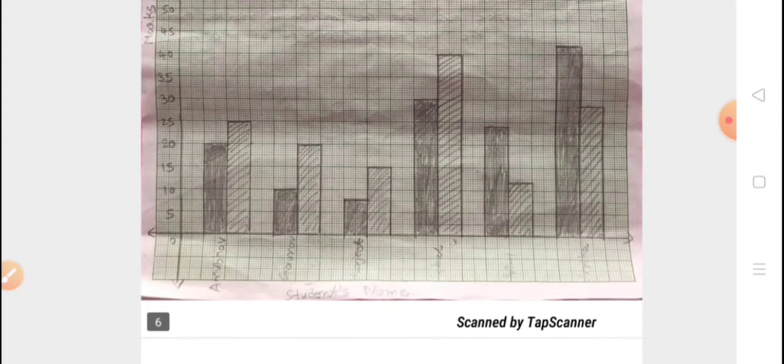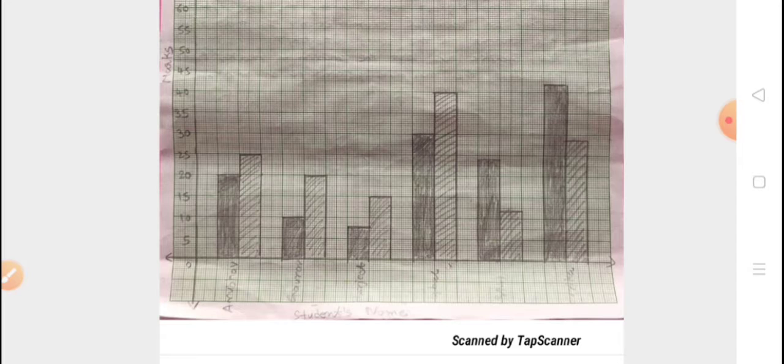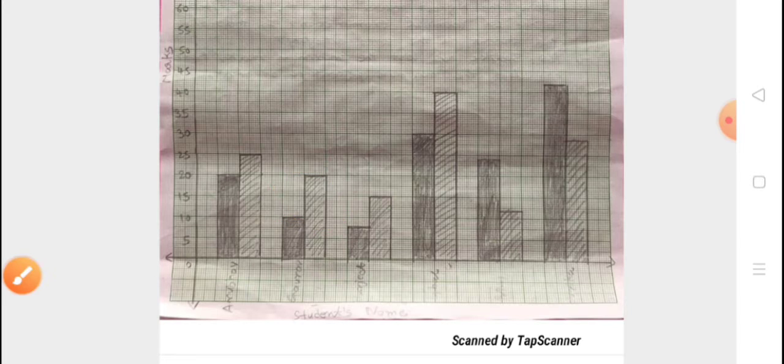So see, maximum improvement किसका आया है? Gaurav. Here you can see there is a maximum difference between two bars. Okay, so the maximum improvement is of Gaurav.